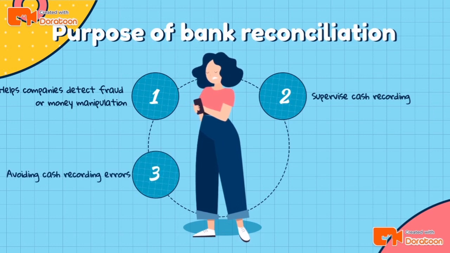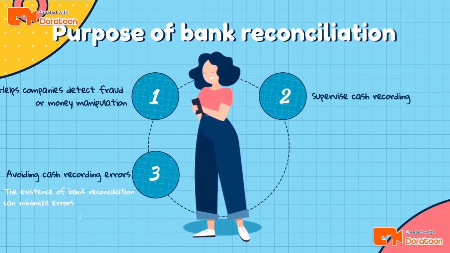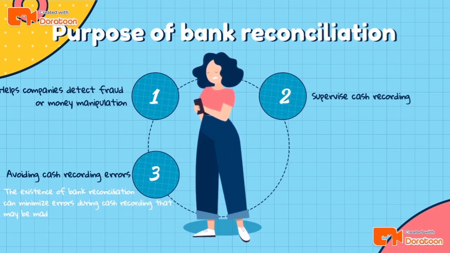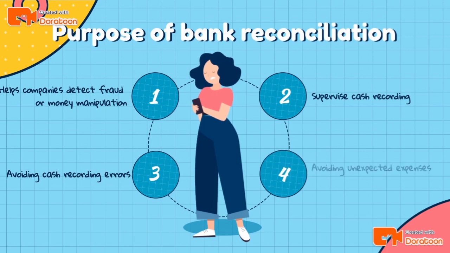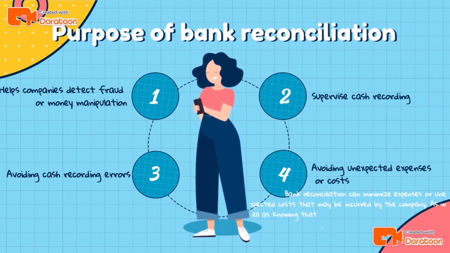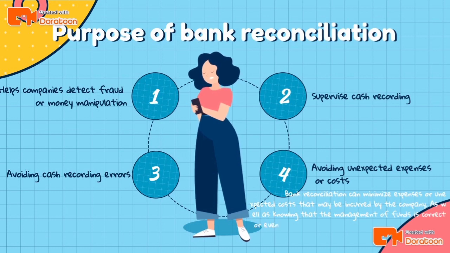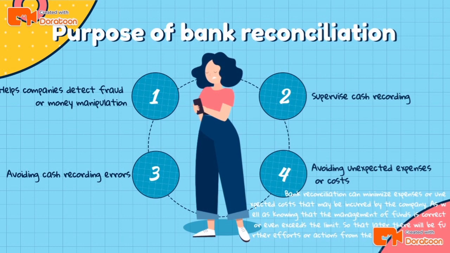3. Avoiding cash recording errors. Bank reconciliation can minimize errors during cash recording, so that if later there is a mistake in recording cash, the company can immediately find out and correct the location of the error. 4. Avoiding unexpected expenses or costs. Bank reconciliation can minimize expenses or unexpected costs that may be incurred by the company, as well as show whether the management of funds is correct or exceeds the limit, so that later there will be further efforts or action from the company to overcome this problem.